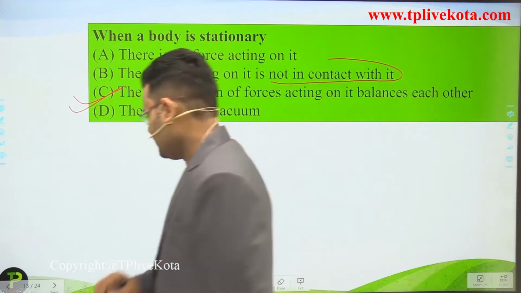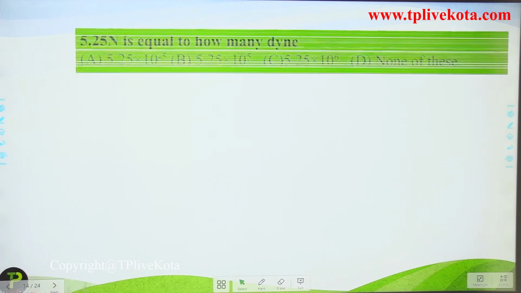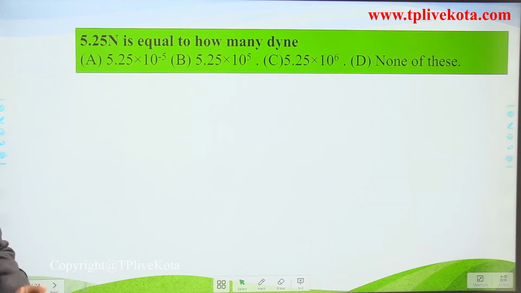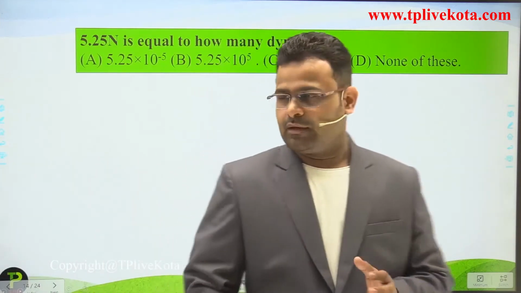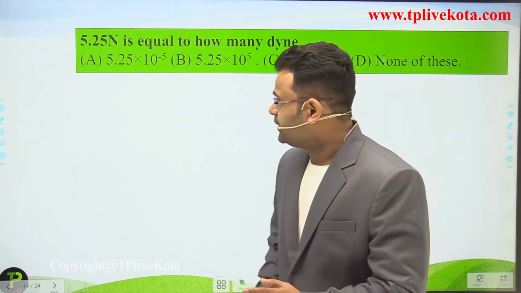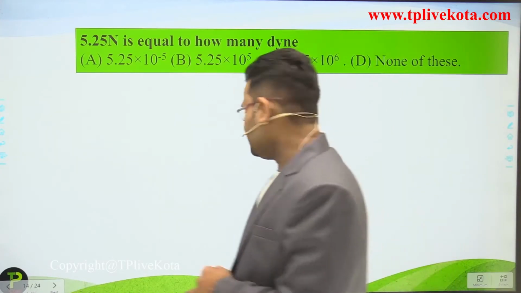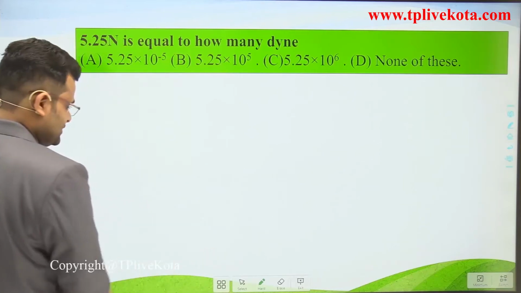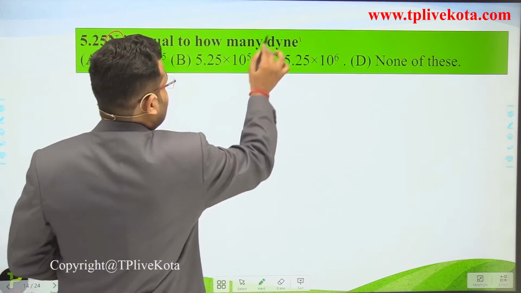Okay students. Now next one is again simply logical and basic information. 5.25 Newton is equal to how many Dalton? Dear students, this question asks for the relation between Newton and Dalton.